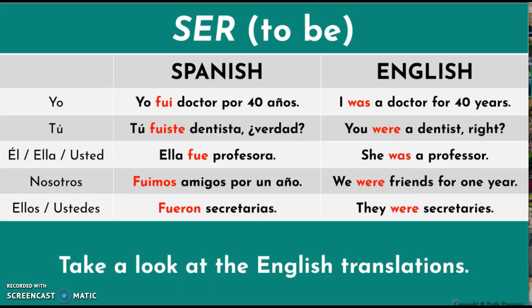So if they're both spelled the same in the preterite form but mean two different things, how do we tell them apart? To be said in Spanish: yo fui doctor por 40 años. I was a doctor for 40 years. Tú fuiste dentista, ¿verdad? You were a dentist, right? These are a few examples of the verb ser, which means to be.